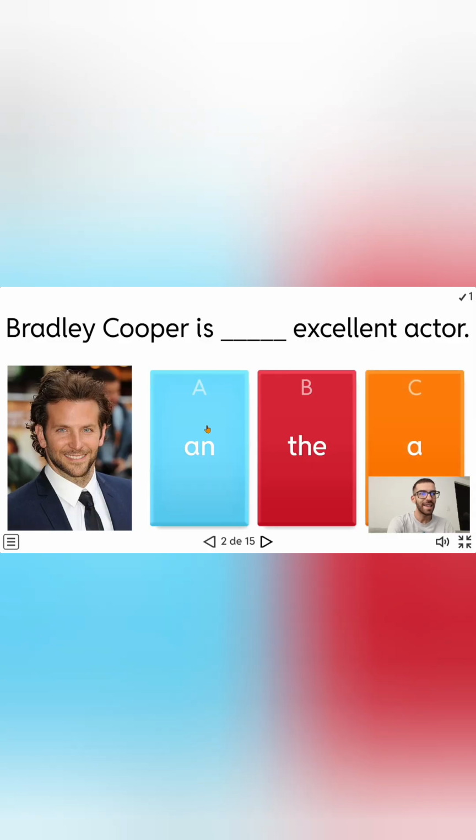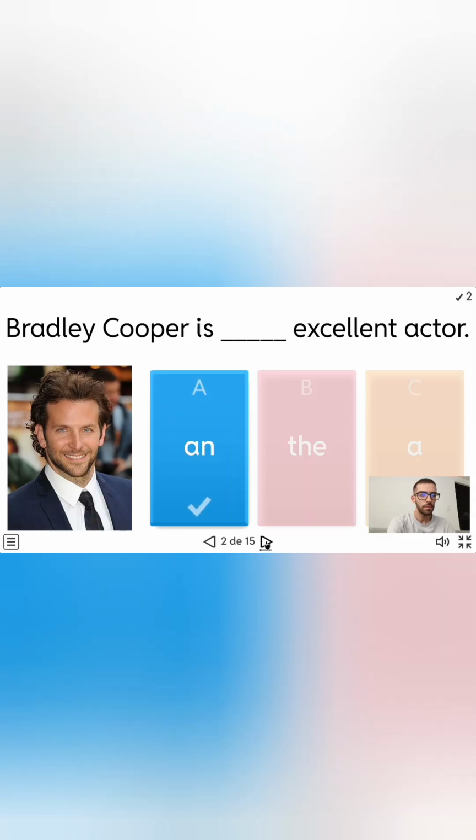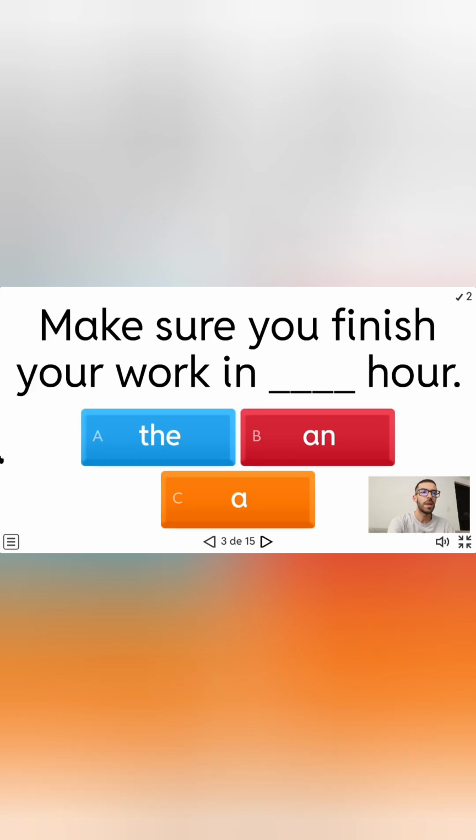So, an excellent actor. If we continue, it says, "Make sure you finish your homework in (gap) hour." Notice that now we're going to focus on the word. If it is singular or plural, if you remember the explanation, if we have a singular word here, we need to use one of these two.